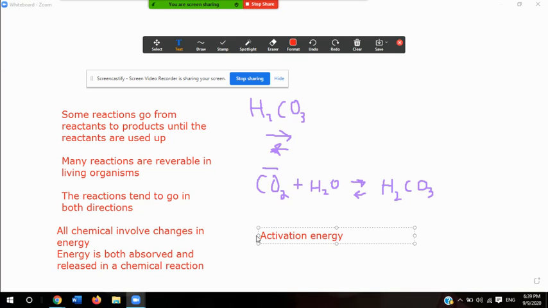Activation energy is the amount of energy that needs to be absorbed for a chemical reaction to start.